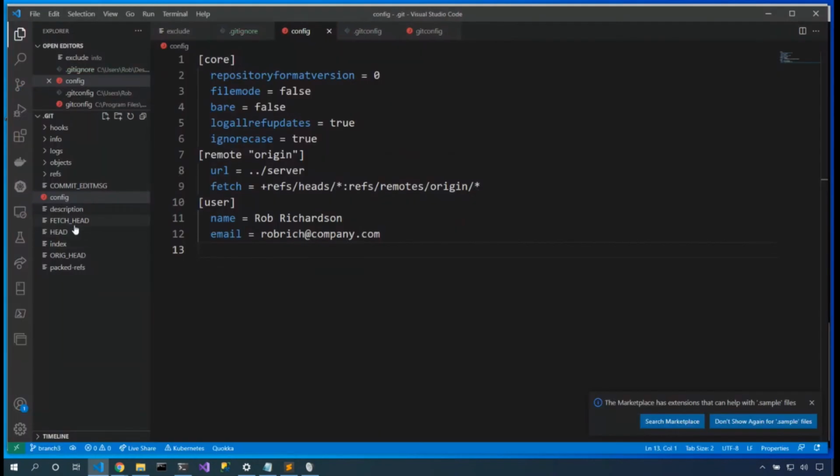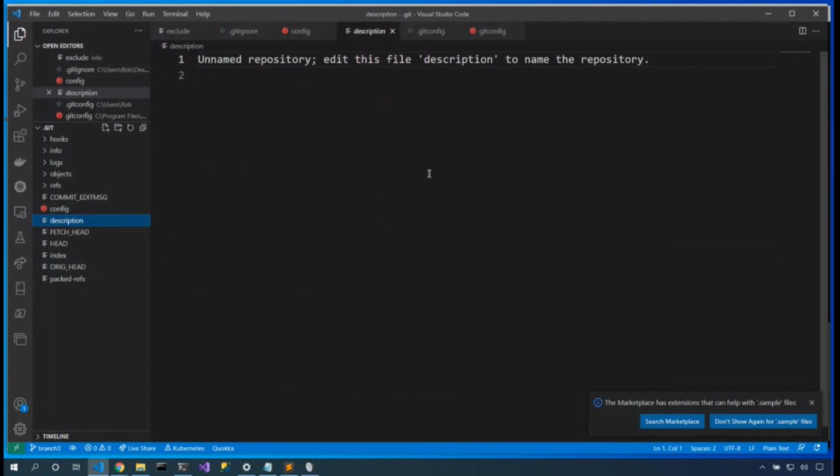So we've got a few more temp files. We have packed refs, fetch head, orig head. Those are commit messages that hooks used to be able to communicate. And so we'll just ignore those temp files. But here's one more configuration file. Here's the description file, and this includes the description that you would use in Git InstaWeb. If you've never used Git InstaWeb, me neither.